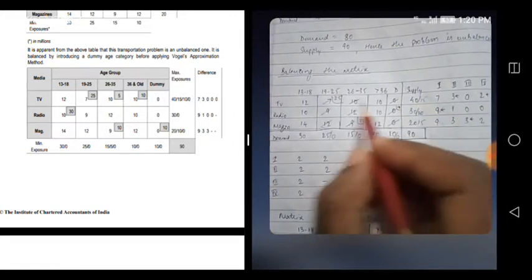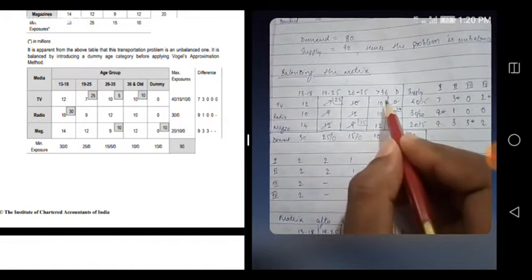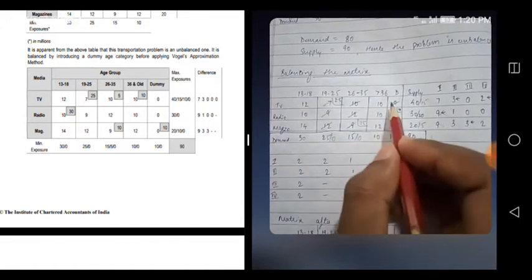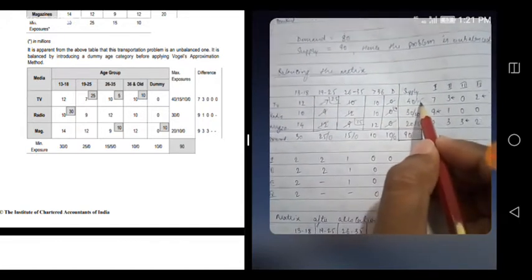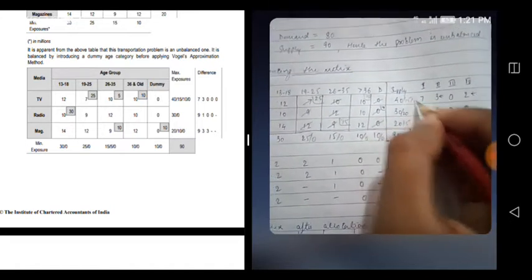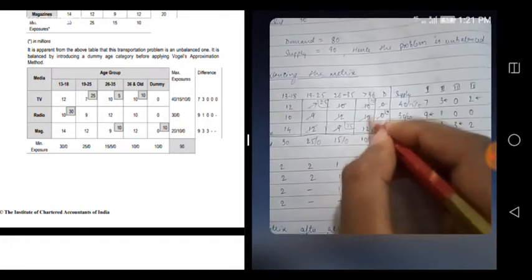So see, which one is least? 10 is least here, right, in this one. So how much can I allocate here? 15 is the balance here, 10 is there. So 10 fully allocate here, this will become 0, this will become 5. Okay, this is fully exhausted, cancel it.